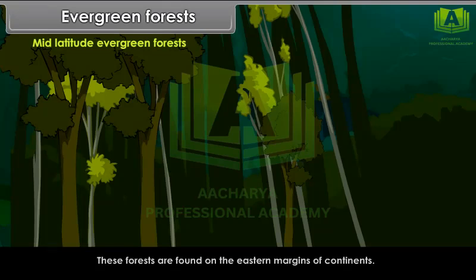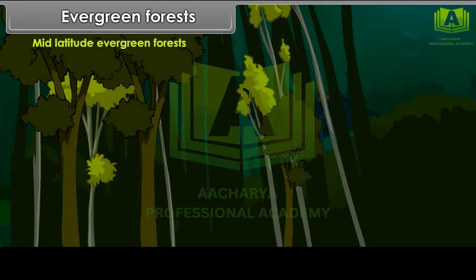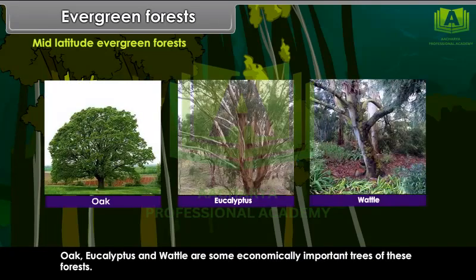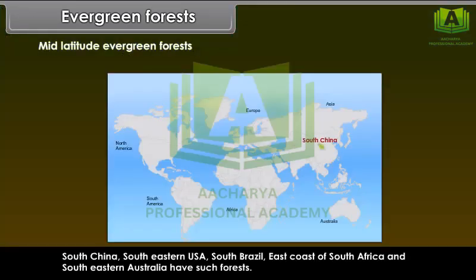These forests contain hardwood trees with broad leaves. Oak, eucalyptus and wattle are some economically important trees of these forests. South China, southeastern USA, South Brazil, the east coast of South Africa and southeastern Australia have such forests.